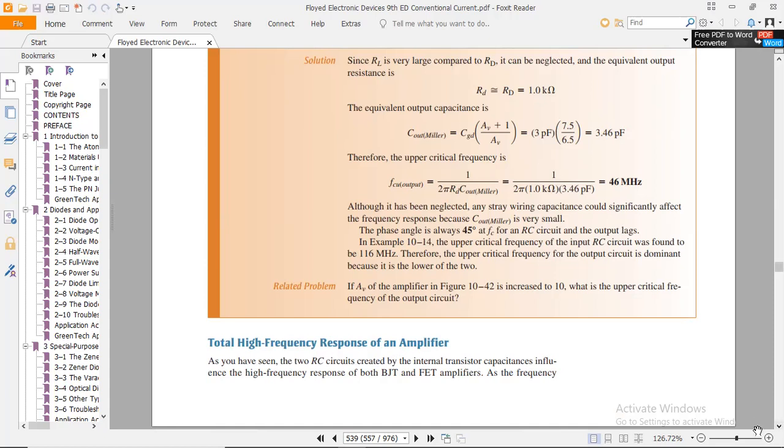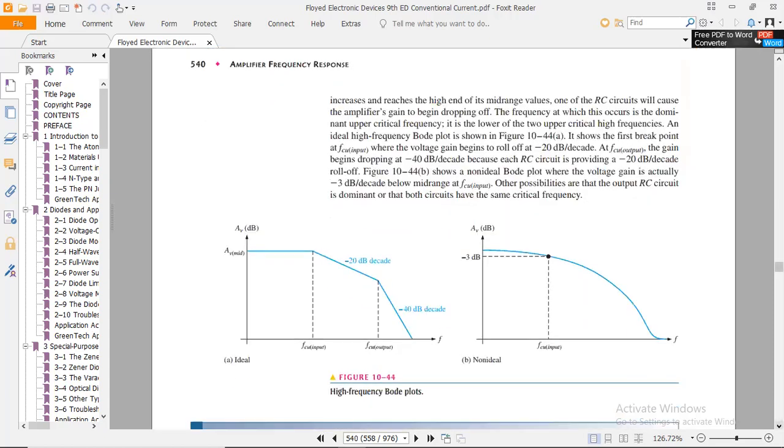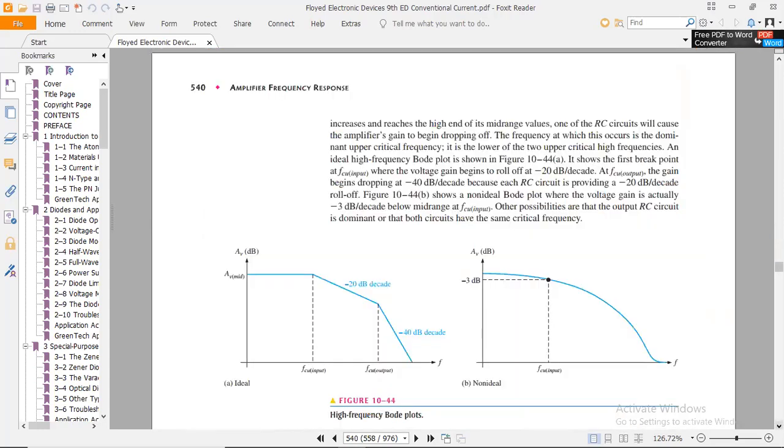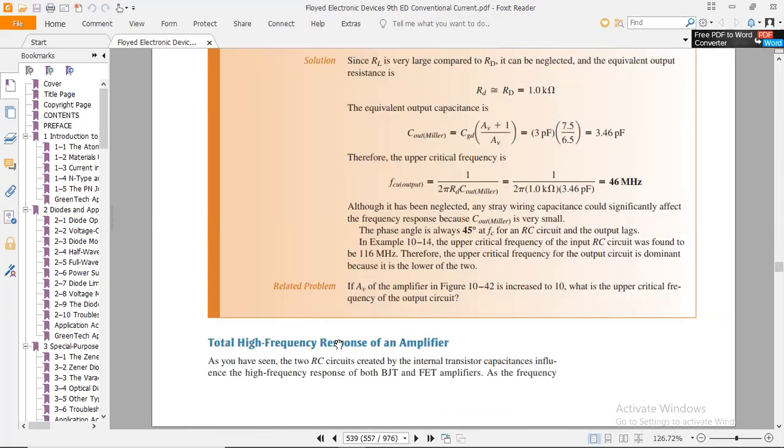The numerical I have already done in the previous lecture, so it was a small recall, and we continue today's session with today's topic, the total high frequency response of an amplifier.